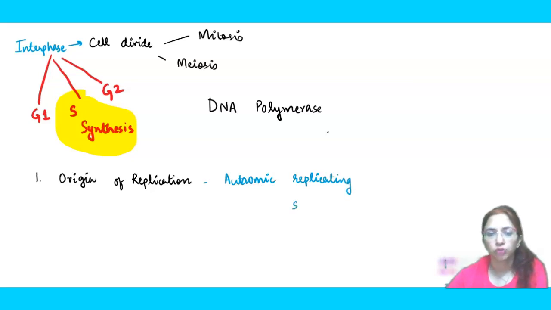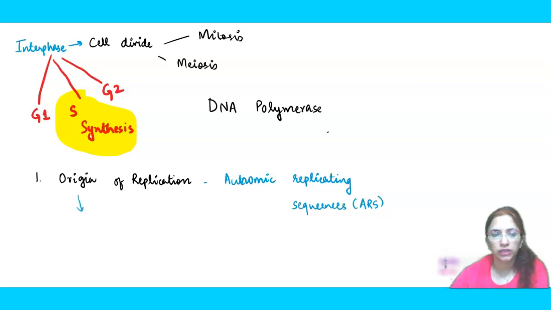In abbreviated form, they are known as ARS. These ARS are the sequences with specific bases. Once they come, the ORI site is defined.